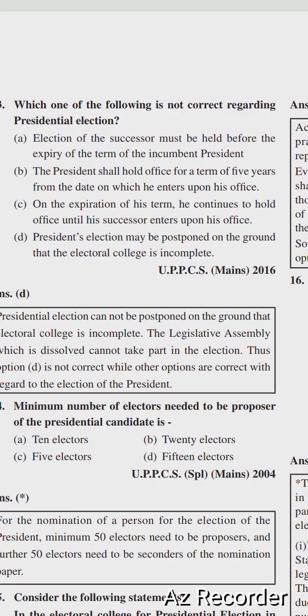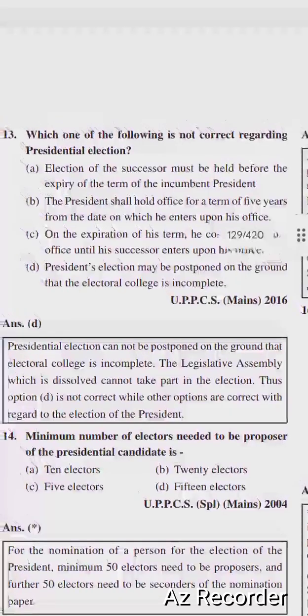Right option is option number D. President's elections may be postponed on the ground that the electoral college is incomplete. Presidential election cannot be postponed on the ground that the electoral college is incomplete. The legislative assembly which is dissolved cannot take part in the elections. Thus option D is not correct, while other options are correct with regard to the election of the president.